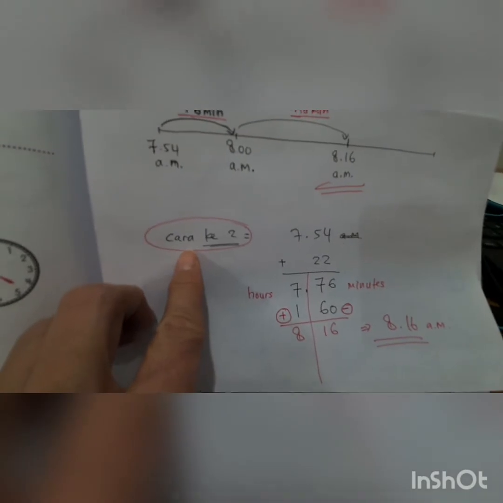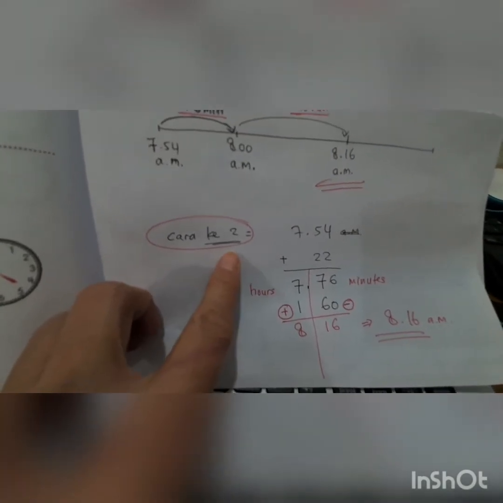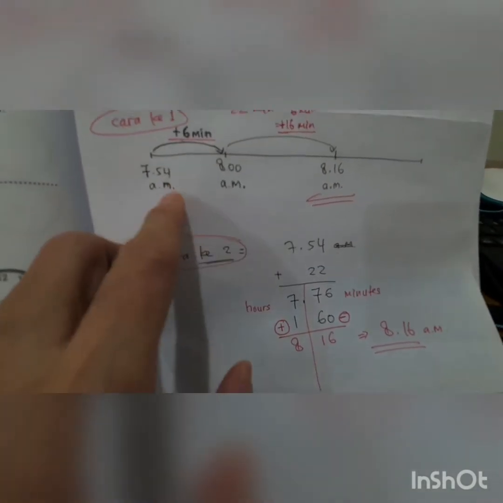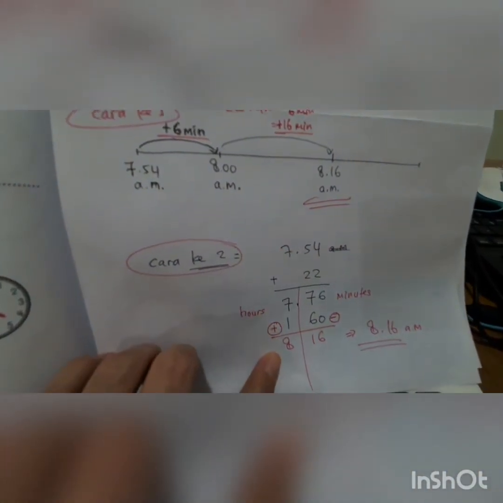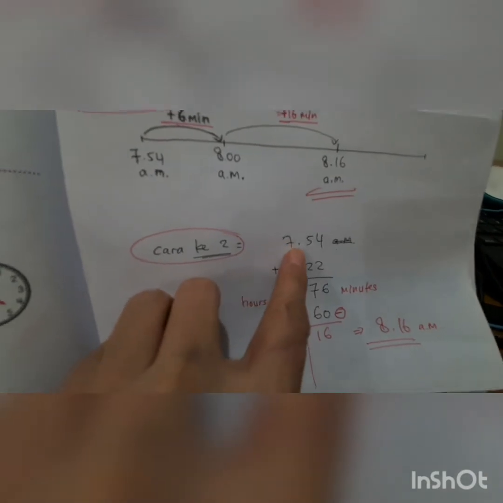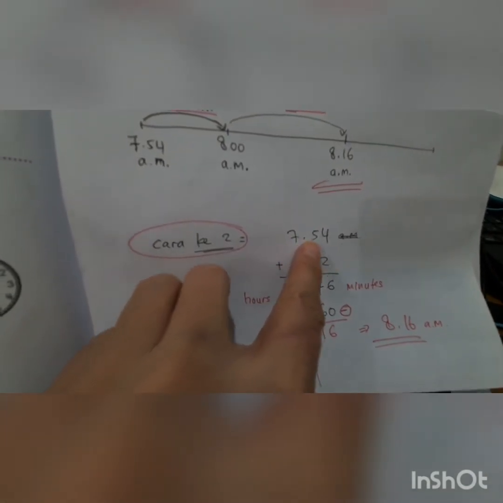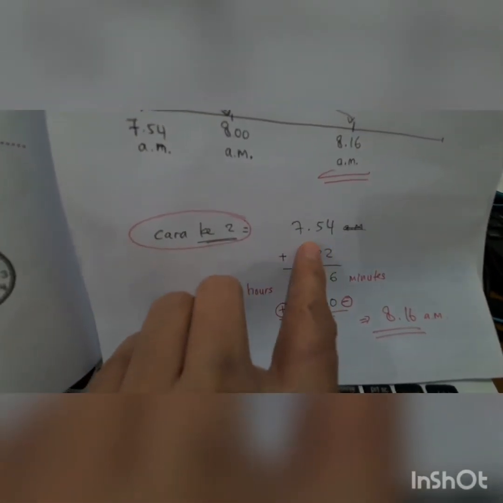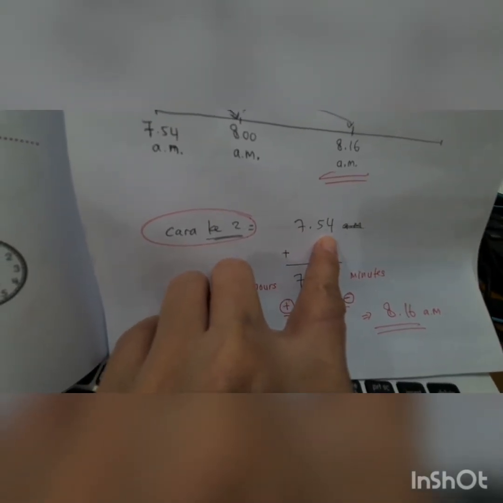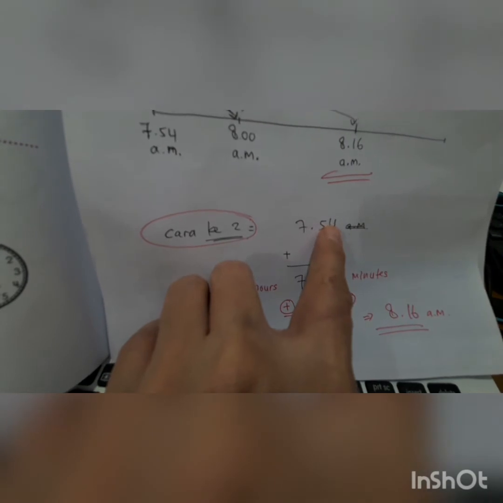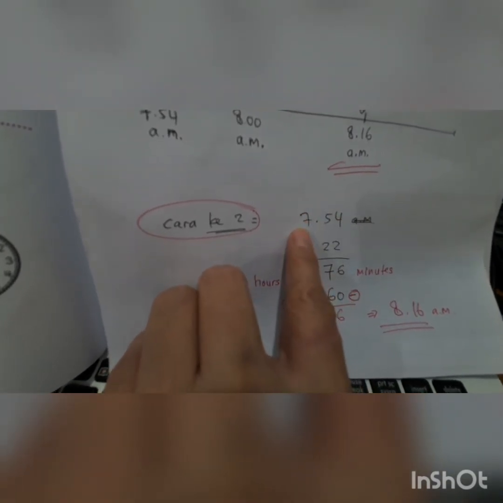Now the second rules, cara kedua, if you don't want to write this timeline, you can answer with this way. Okay, this one 7:54. This one is 7 o'clock 54 minutes. If this one in minutes, so this one in hour.